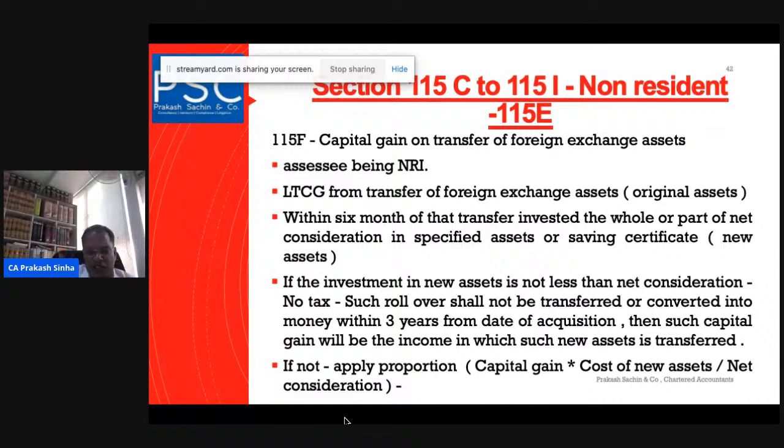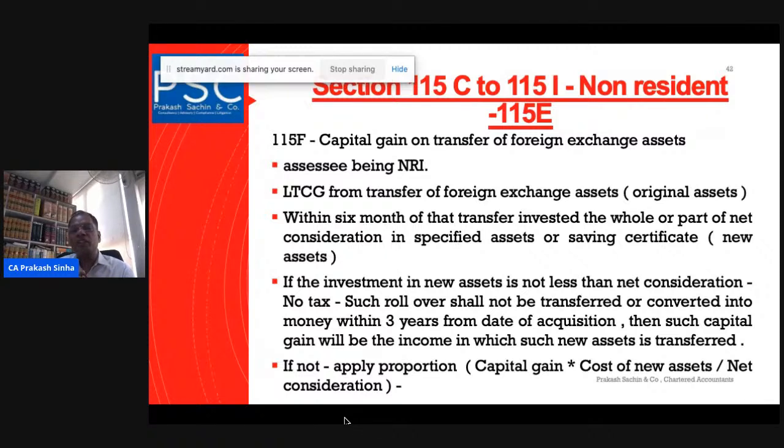It does not talk about the gross capital gain. It's about the net consideration. Net consideration means consideration minus certain expenditure for that purpose. So net consideration should be reinvested within a period of 6 months. Within 6 months they have to invest either the whole or part of the net consideration in the specified assets, whether you invest again in specified assets or the saving certificate, and that is called the new asset.